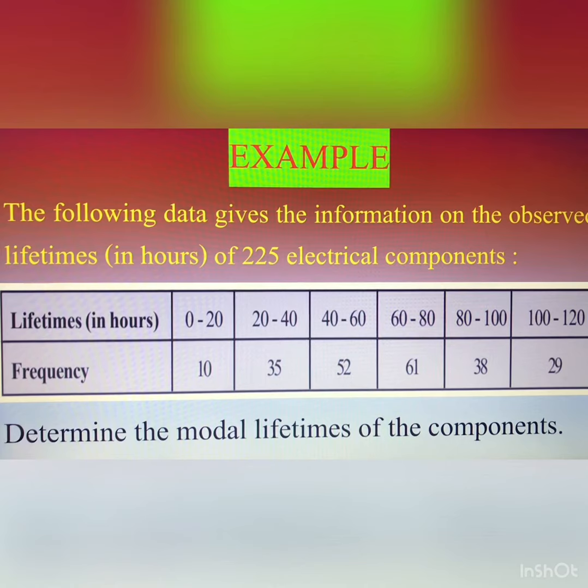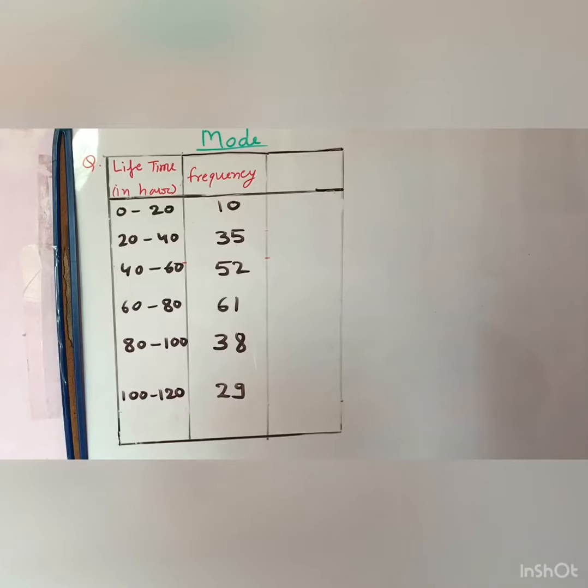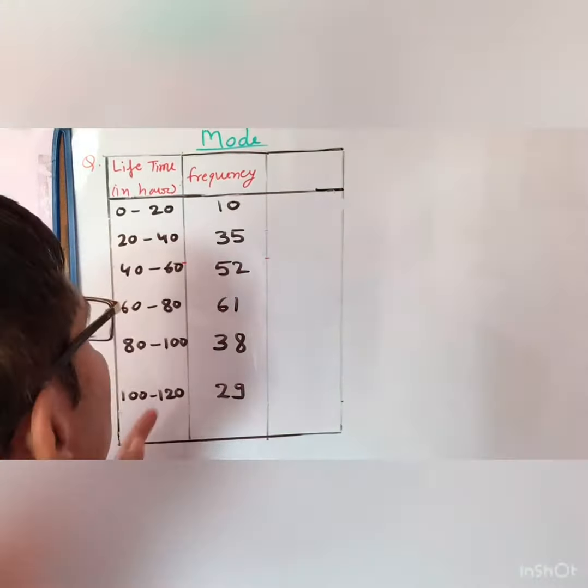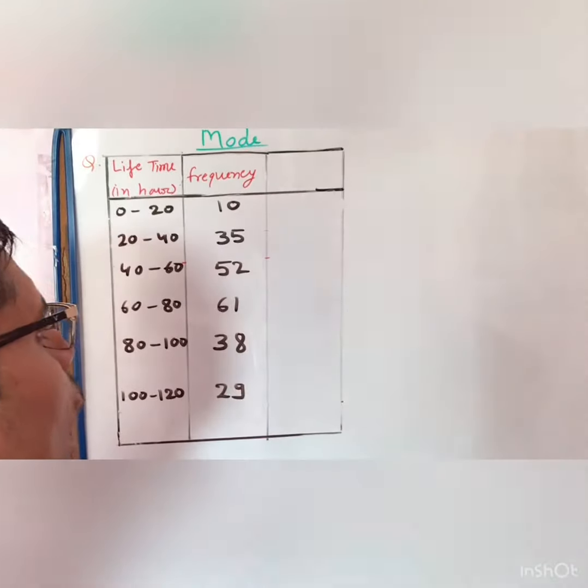So here we have the word modal. Modal indicates that we will find the mode using the above formula. So try to understand how we can apply this formula in this question. Now according to the question, this is 225, the given lifetime of 225 electric components. So find the mode of this given data. So how to find the mode?